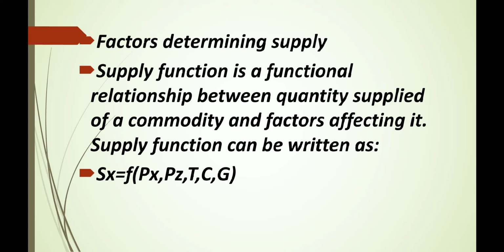Factors determining supply. Supply function is a functional relationship between quantity supplied of a commodity and factors affecting it. Supply function can be written as Sx = f(Px, Pz, T, C, G).